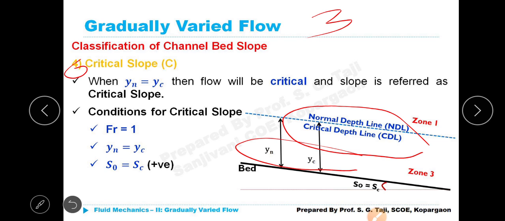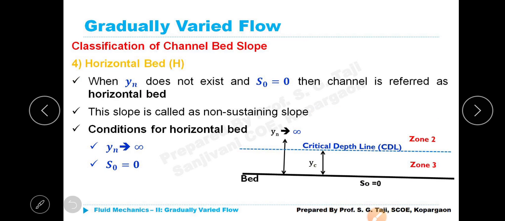Is it clear? Okay, fine. That means for Froude number equal to 1, we know S naught is equal to SC, that is also positive. Fourth type, horizontal bed.